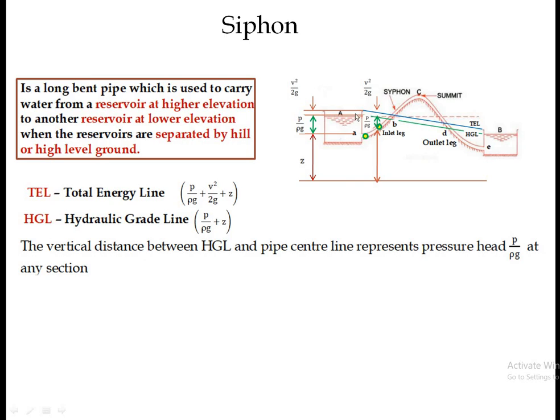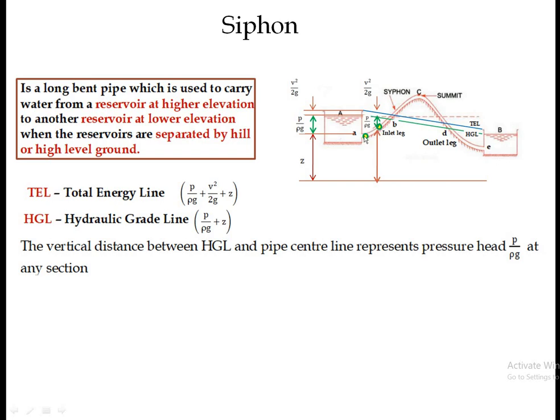So this atmospheric pressure plus the pressure due to this height is acting on this point, and therefore at the entry point the pressure is greater than atmospheric pressure. And we have already seen that the pressure at the first point, or the entry point, is greater than the pressure at the second point.